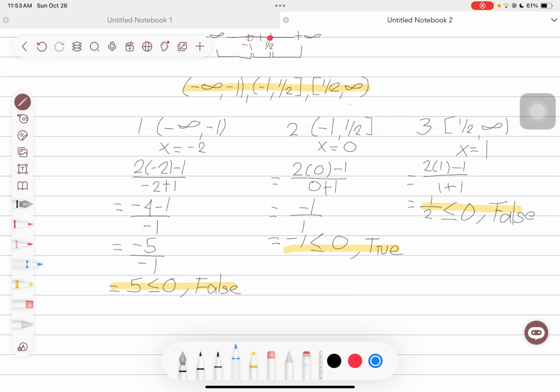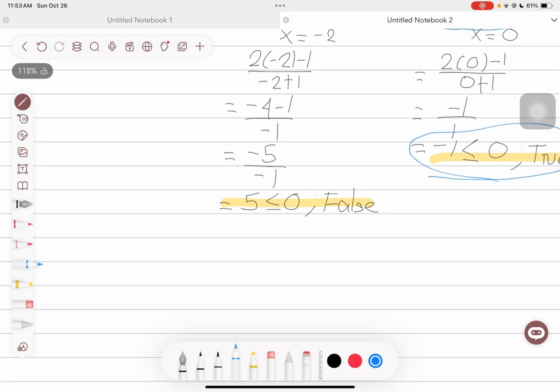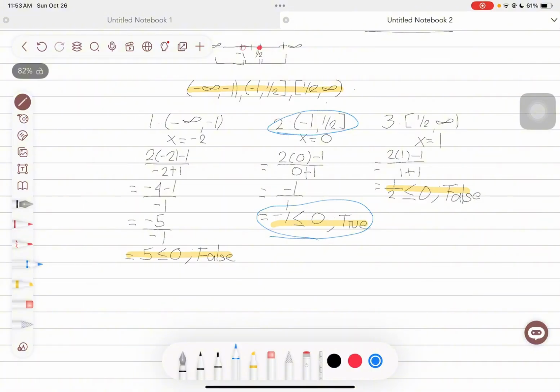Now, let's look at our test results. The first interval gave a positive answer. The second interval gave a negative answer. And the third interval gave a positive answer. Since our inequality is less than or equal to 0, we only take the interval where the expression is negative, and that is the second interval. So, the answer is...